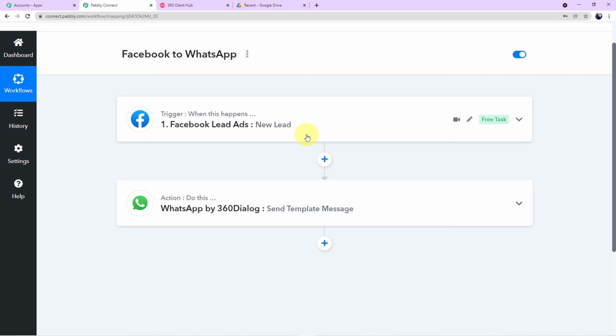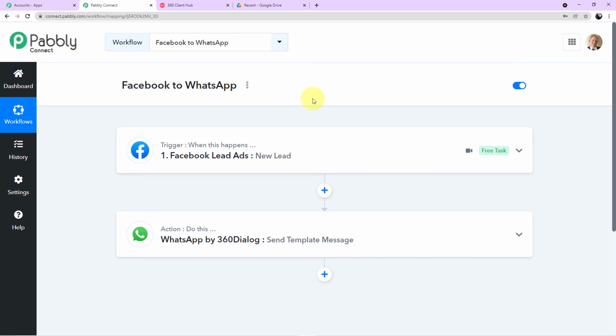That customer details we have captured in our Pabbly Connect account. Then we have integrated 360 dialog and we have used the template to send the message to our customer on WhatsApp. All we did is just 2 simple steps.